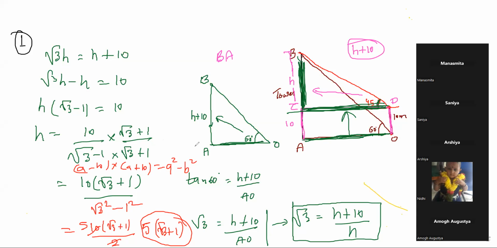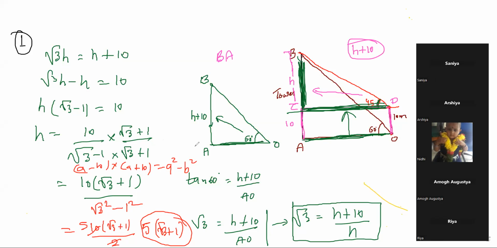Yes, sir, but A is the correct answer. What is the answer? It is 5. Okay, both are fine. B and A are like similar things. Both are coming. No, sir, B option is 5 bracket root 3 plus 3. So I have solved now, and in that 5 root 3 plus root over 3.